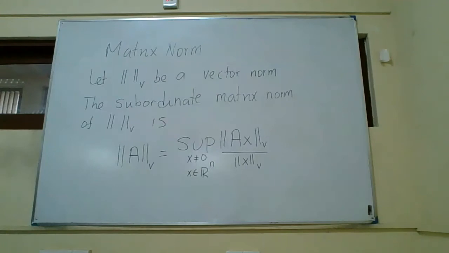So it is the supremum of the norm of Ax, where Ax is a vector, A is a matrix and x is a vector, divided by the norm of x, for all x which are non-zero. As long as the vector norm is defined, you can define a subordinate matrix norm.